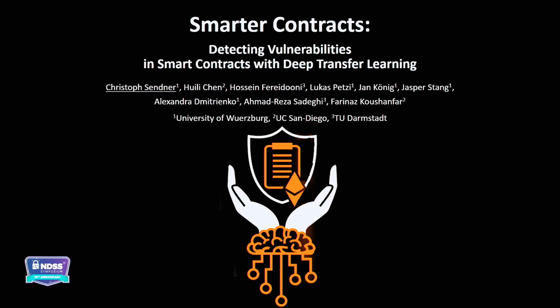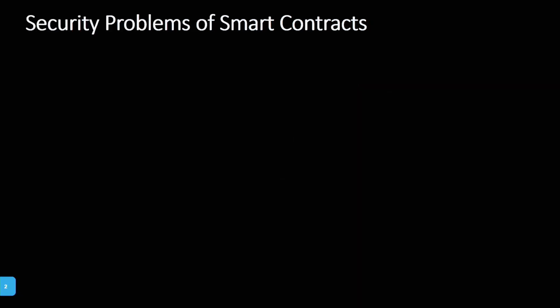My name is Christoph Sentner. I'm with the University of Würzburg, and my advisor is Alexandra Dimitrenko. And today I will present our joint work with UC San Diego and TU Darmstadt, with our paper, Smarter Contracts. Now, first off, as the title says, we are looking into the security problems of smart contracts.